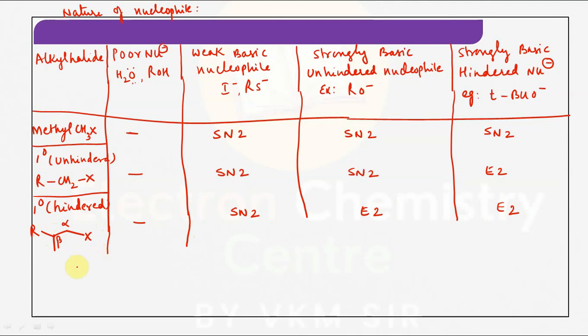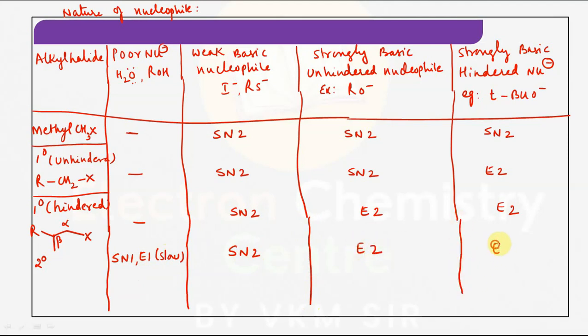Hope you understand that point. Now if I take a secondary alkyl halide, it slowly shows SN1 as well as E1, but this reaction is slow with a poor nucleophile. If it is a weak basic nucleophile, SN2. And if it is a strongly basic nucleophile, E2, and if it is strongly basic and hindered, that is also E2. And tertiary alkyl halide.